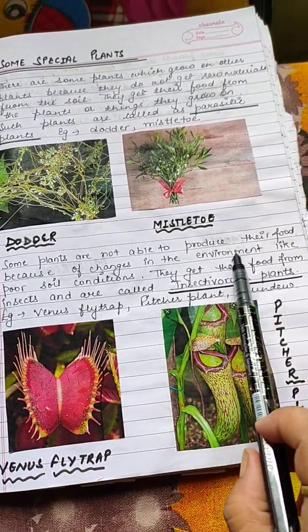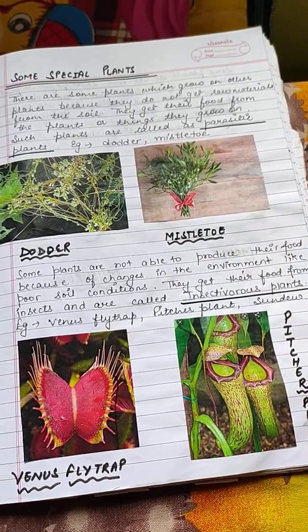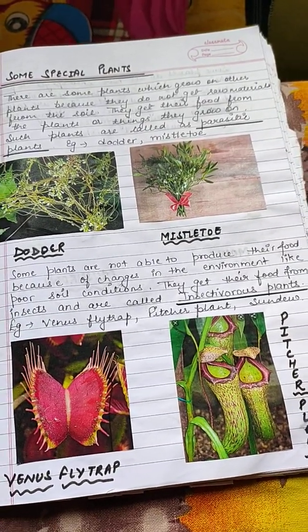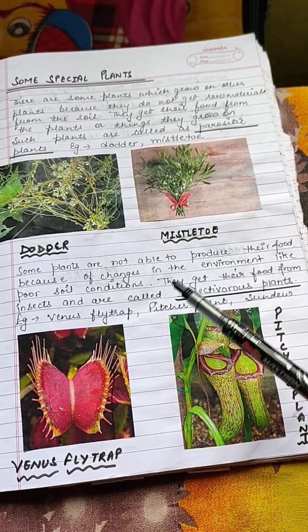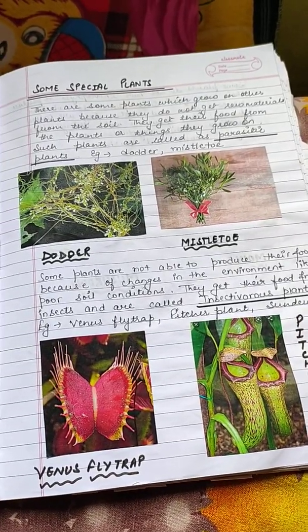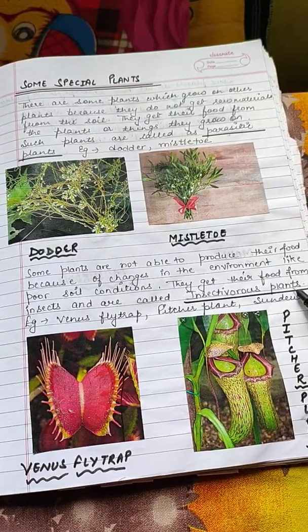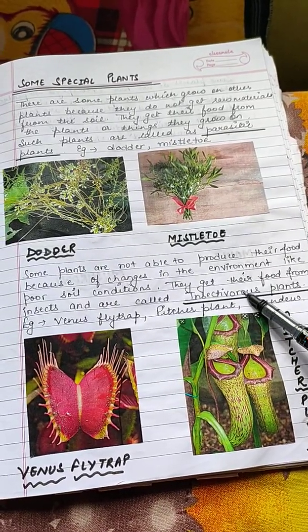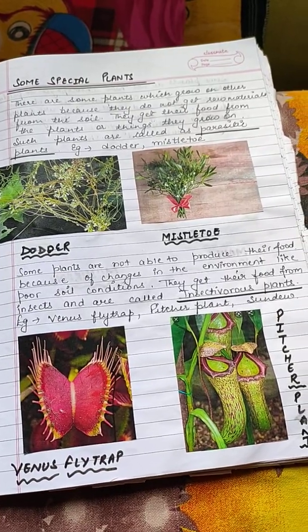Some plants are not able to produce their food because of the change in the environment, like poor condition. There are some special plants which are not able to produce their food because of the changes in environment, like poor soil condition, and they get their food from the insects, and that is why they are known as insectivorous plants, because they feed on insects.